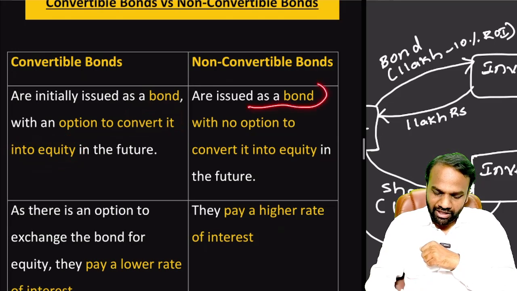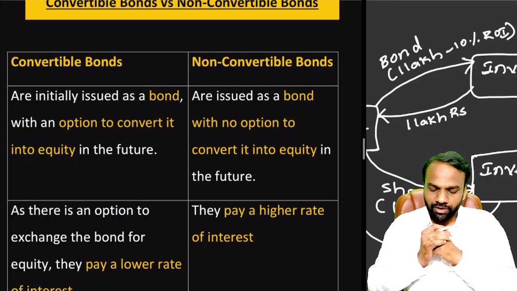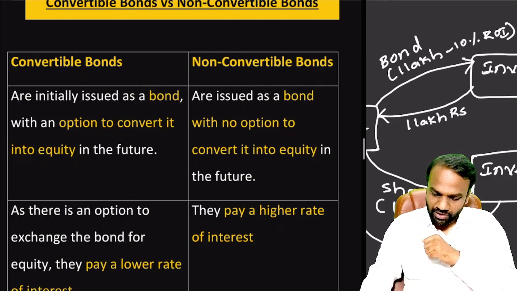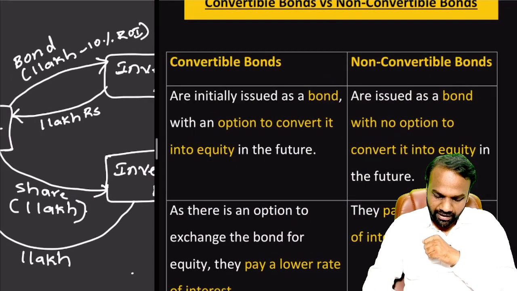Non-convertible bonds, once they are issued as a bond, there is no option to convert it into equity. So this is a fundamental difference. So let us again discuss it with the help of an example.